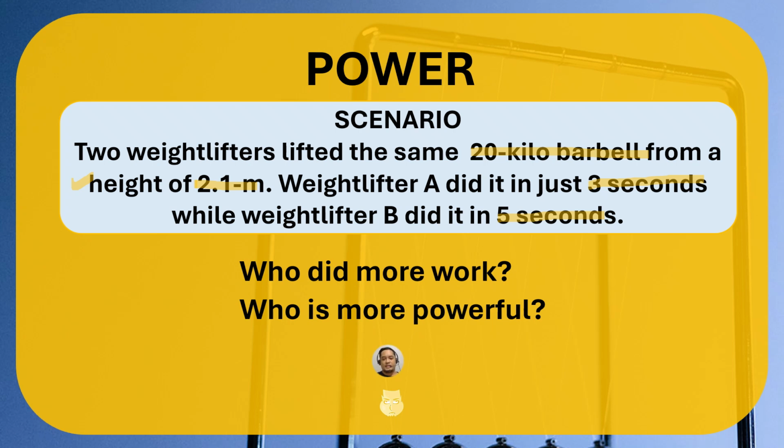But in this case, we have the same work done. So the weightlifter who did it in a shorter period of time has more power. Okay. So in this scenario, weightlifter A is more powerful. Let's continue.